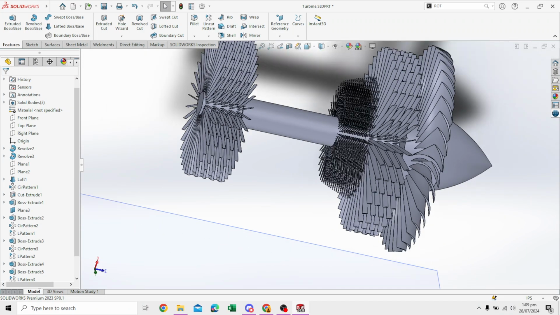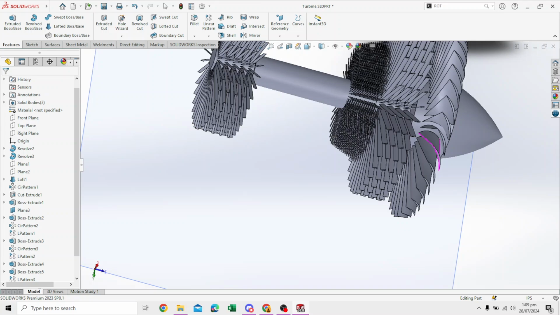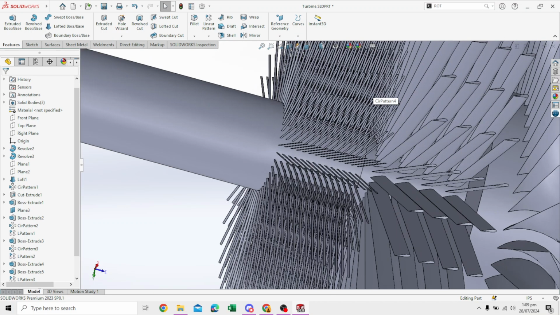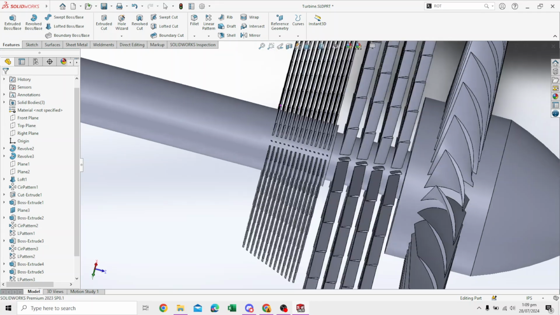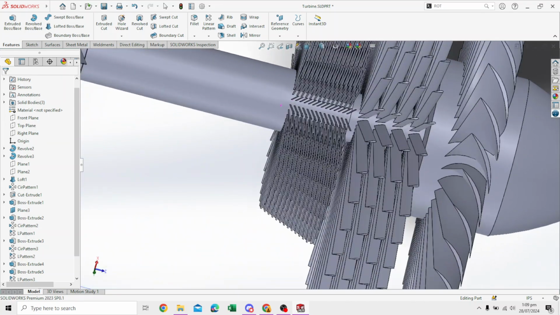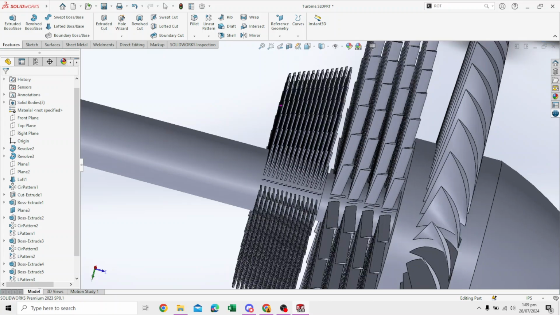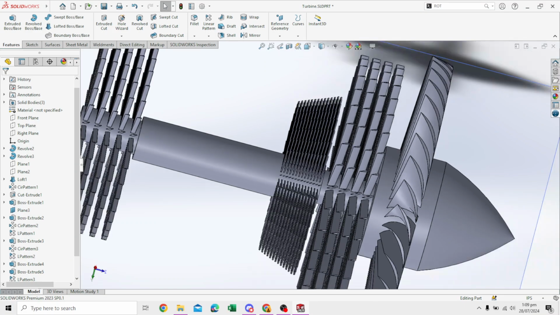Okay, it finally stopped loading, and this is what it's going to look like. The low pressure stage of the compressor. The blades get progressively smaller and smaller.